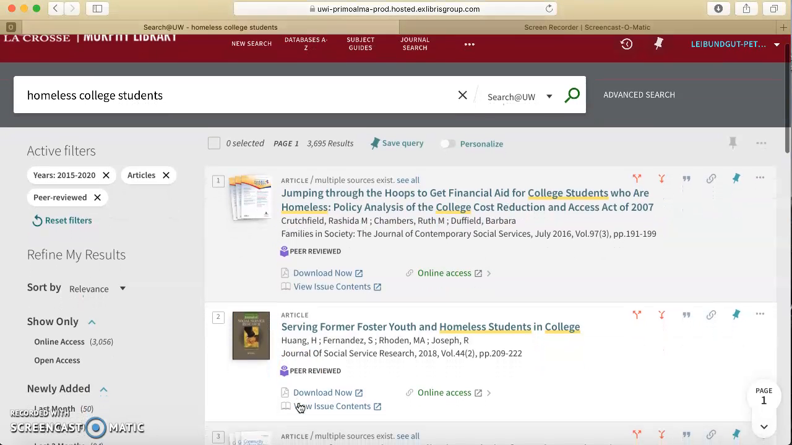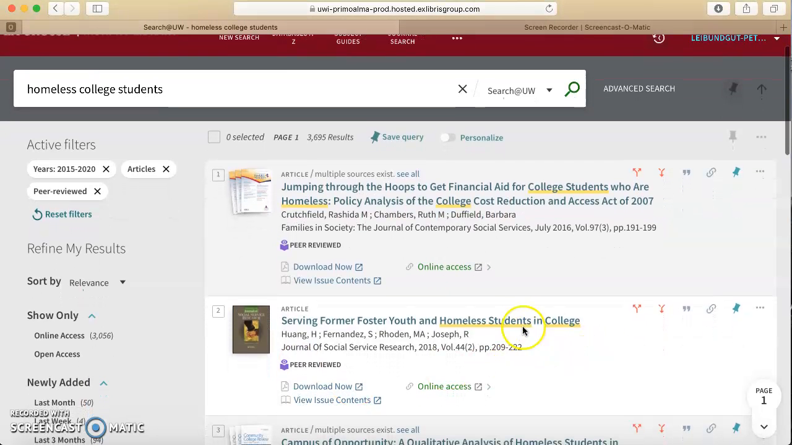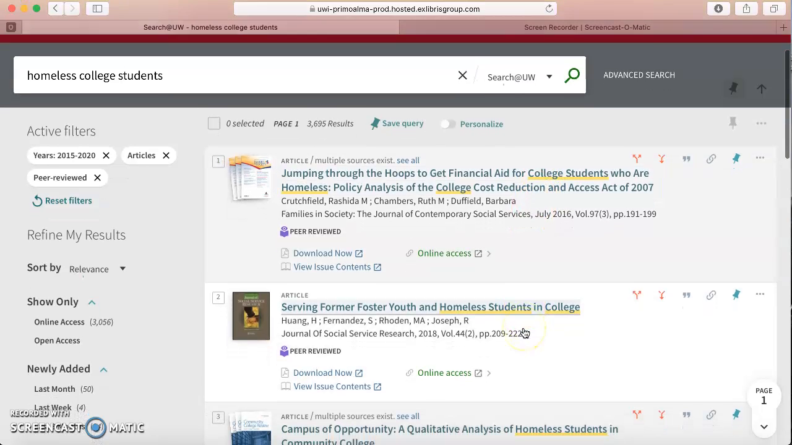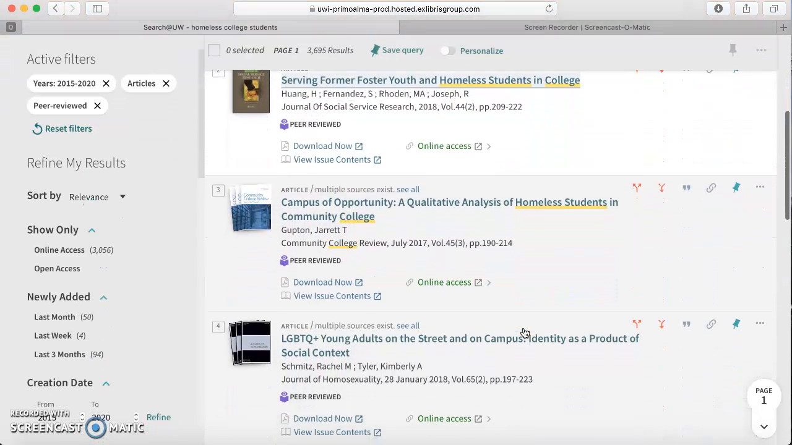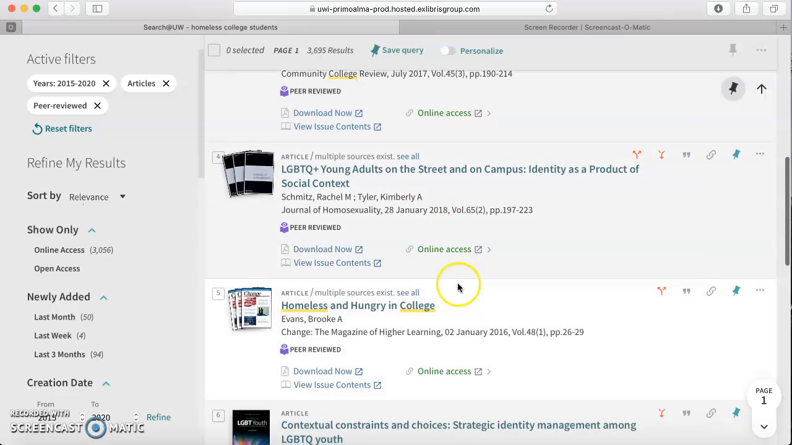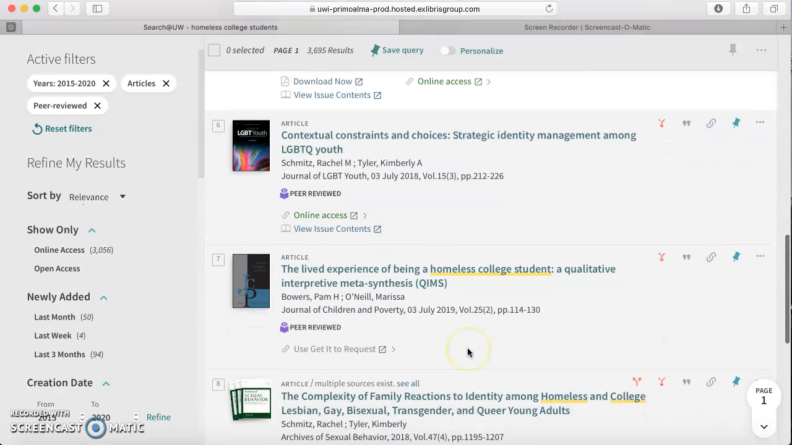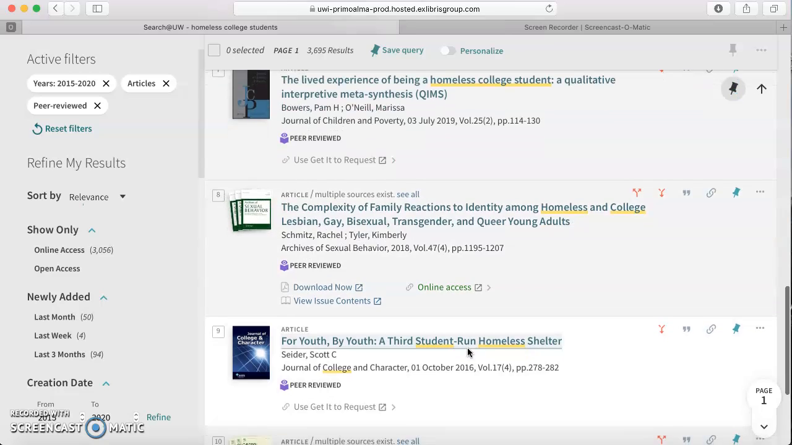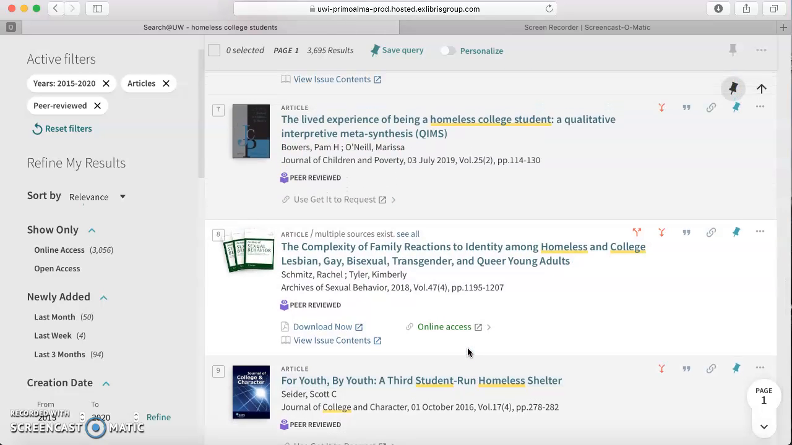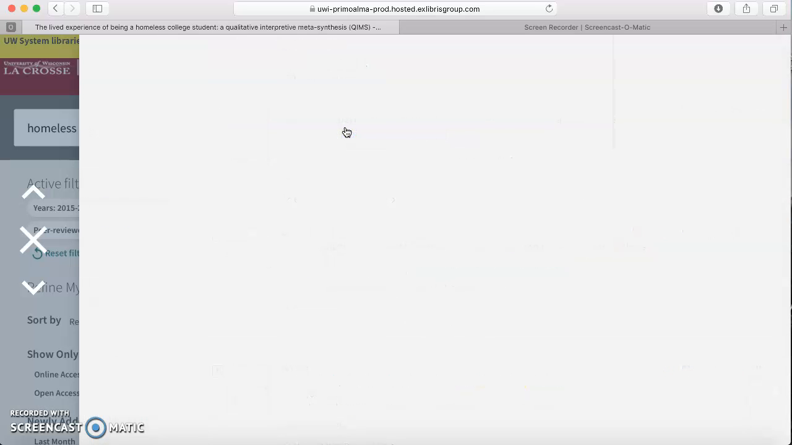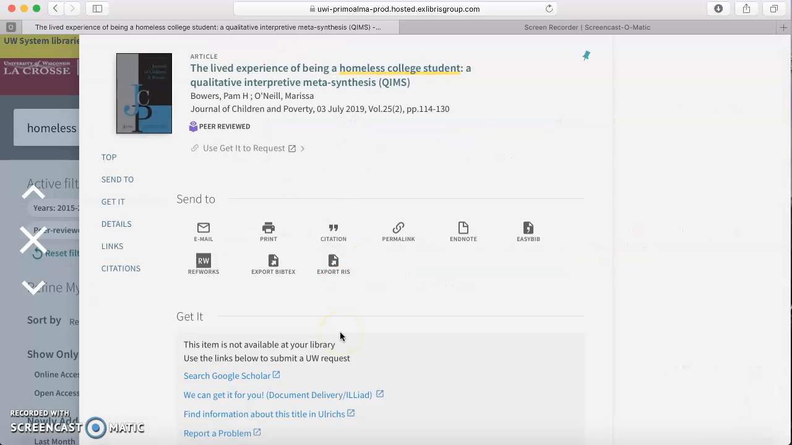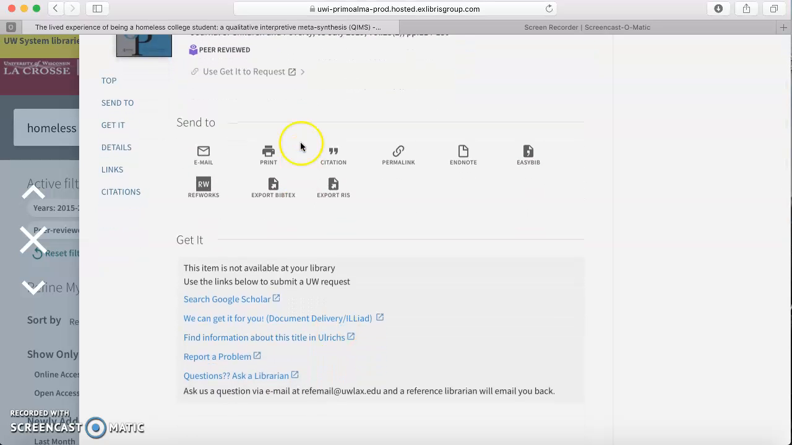And notice how it is pulling up articles about my topic. I would just click on them. Notice how we have online access to them. That means it found it in one of our databases. An article could be any online content. Look at this one: it says use Get It to request, so it must not be available here. So you click on Get It, and you'll see what options there are for finding it.